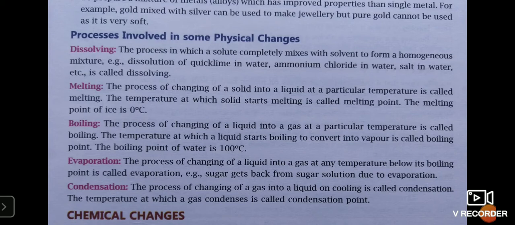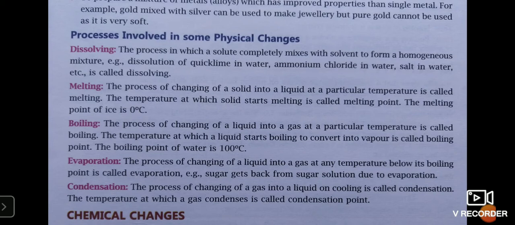Boiling: the process of changing a liquid into a gas at a particular temperature is called boiling. And the temperature at which the liquid starts boiling to convert into vapor is called the boiling point. If you see the definitions of boiling point and melting point, you will see similarities. In melting point, the solid starts getting converted to liquid at its melting point, and in boiling point, the liquid starts getting converted from the liquid state to the gaseous or vapor state.